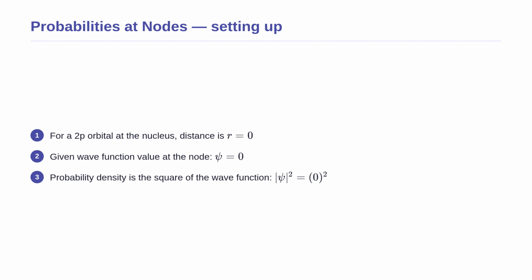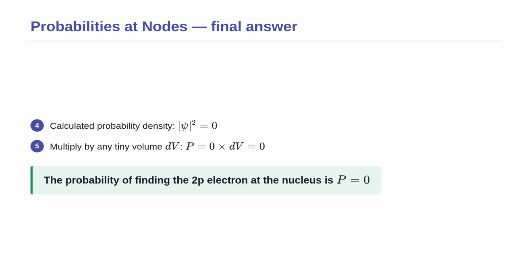First, we need to determine the probability density at the nucleus. According to quantum mechanics, the probability density is always the square of the wave function. A point where the wave function is exactly 0 is called a node, which is a region of empty space. We take the given value of 0 and square it to convert the raw wave function into a meaningful physical probability density. Now we finish the calculation for the node.